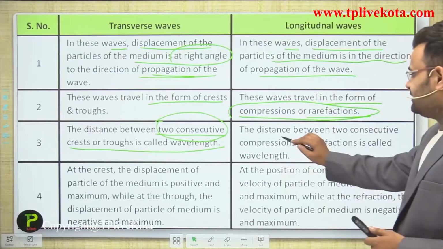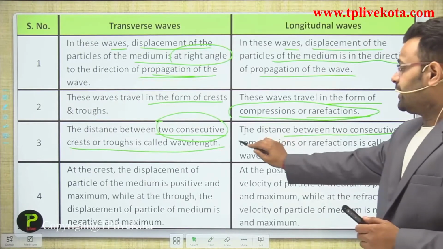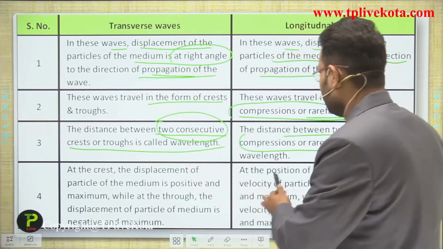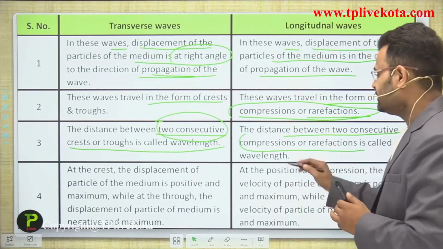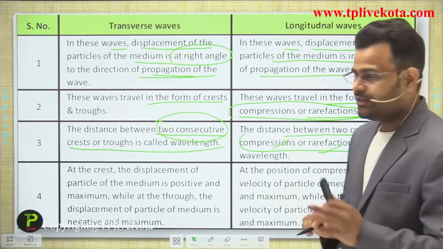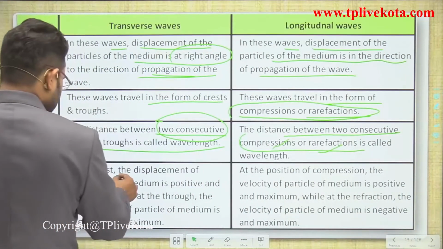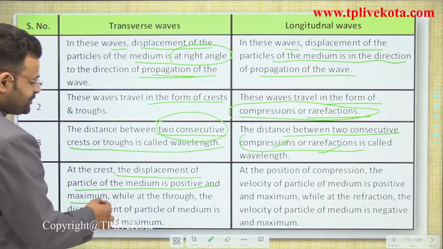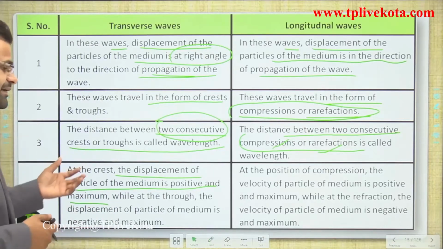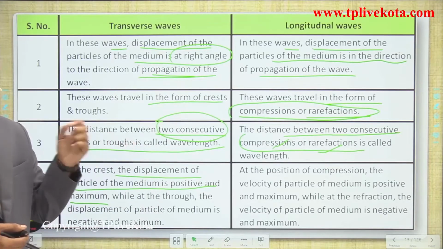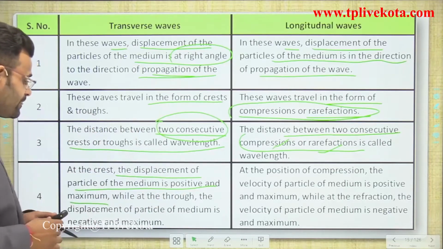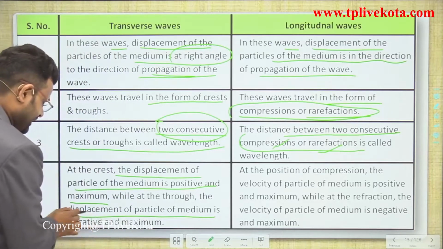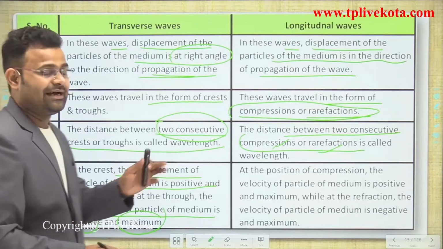In that case, the distance between a consecutive compression and rarefaction, in that part we are using the crest and trough, but in that part we are discussing and we use the words compression and rarefaction. Okay, now at the crest the displacement of the particle of the medium is positive and the maximum. In the position of crest, the displacement of the particle is the maximum and positive, while at the trough the displacement of the particle of the medium is negative and maximum but in the opposite direction.